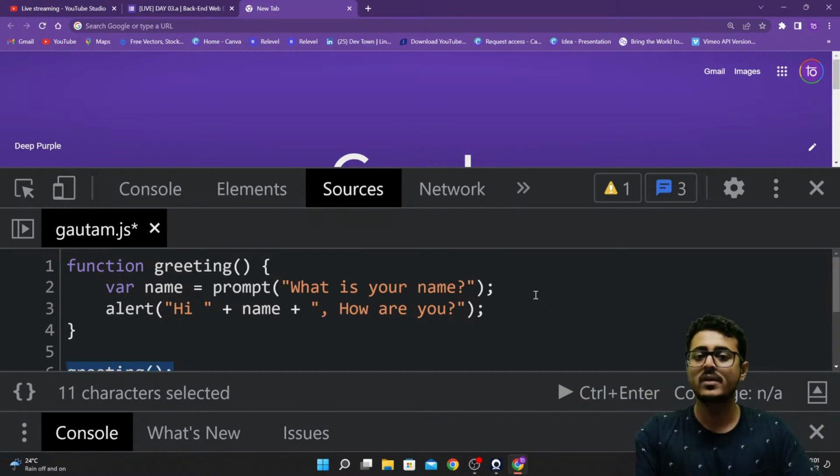Now the problem comes when you are writing very huge lines of code, let's say 10,000, 20,000 lines. At that point, if you're not putting semicolons, you might run into some absurd errors. Your code will not work properly and will give you errors at every single point.